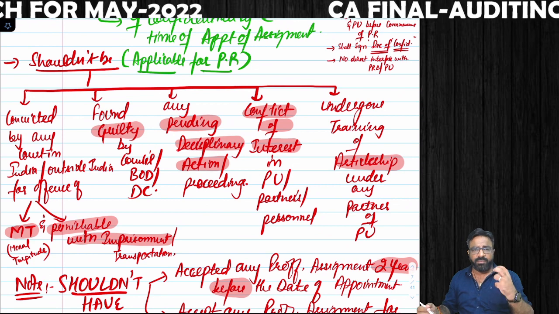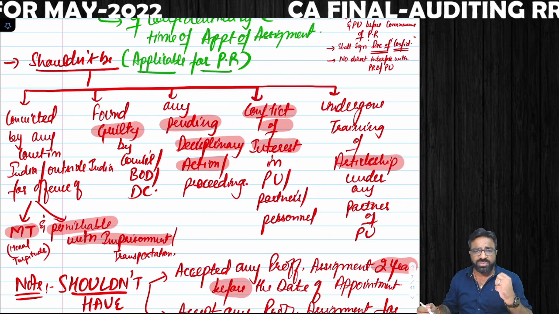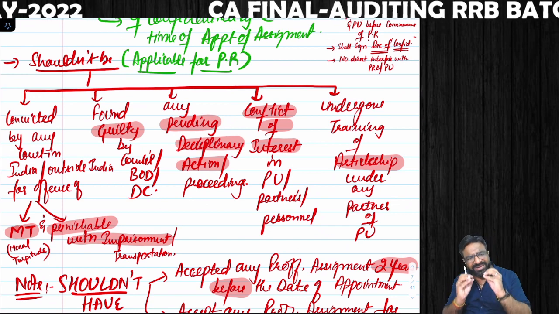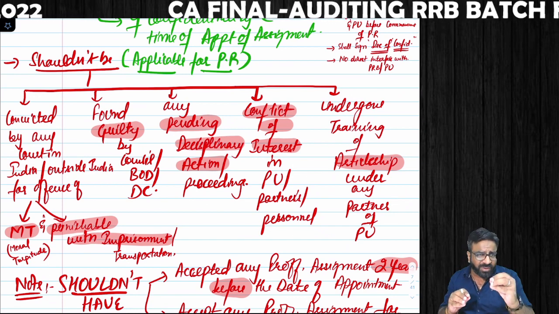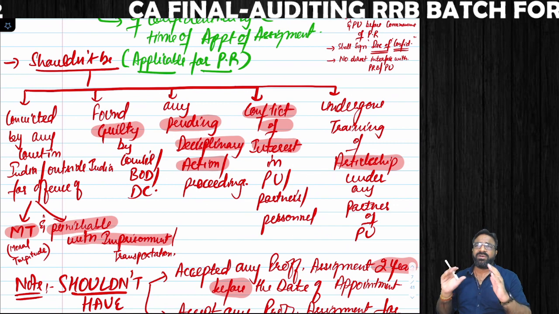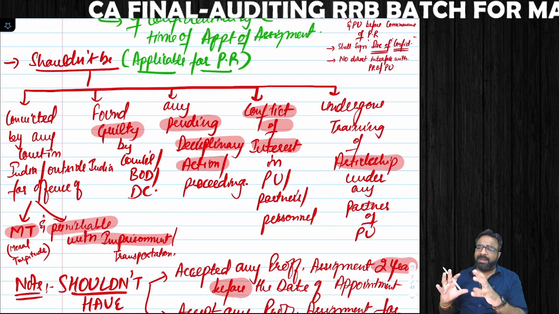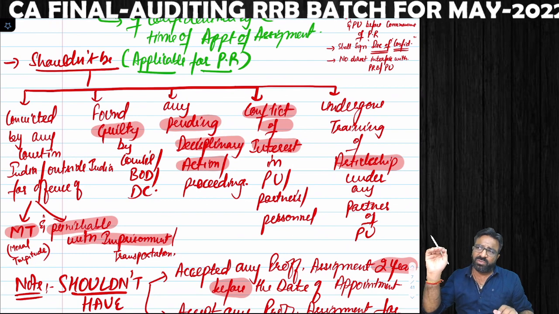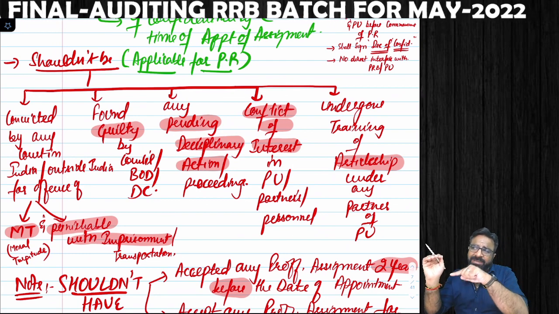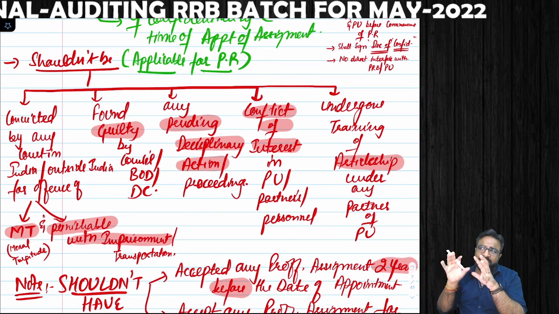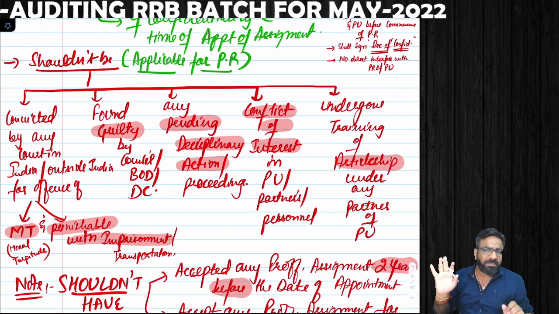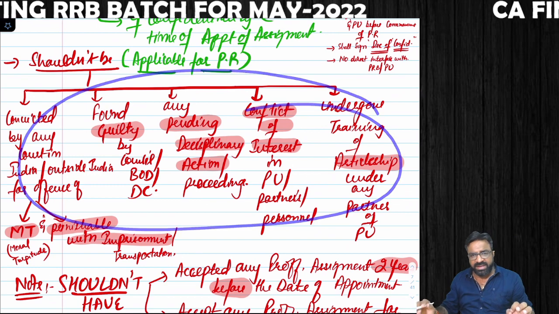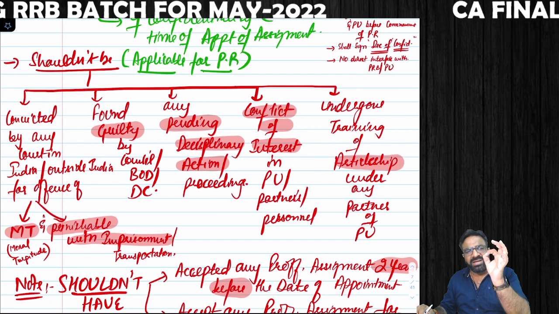And most importantly, he should not have undergone an articleship under a partner of the practicing unit. Whatever the practicing unit for which you have been assigned, if any partner of that practicing unit for which you are going to conduct a peer review, you should not have done articleship under that practicing unit. If any of these five situations arise, you will be immediately disqualified.